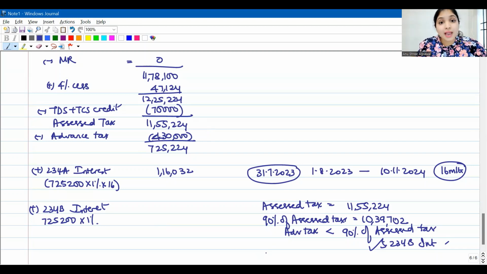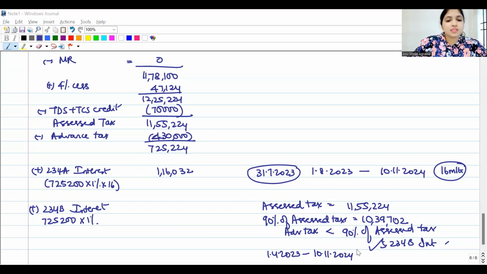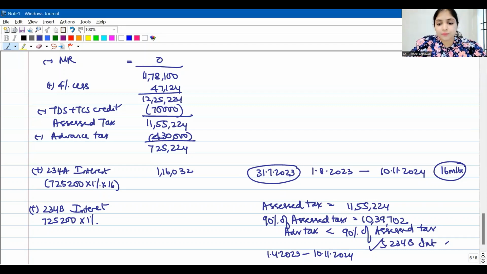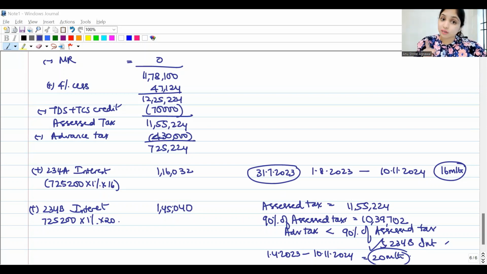234B interest will start at the beginning of the assessment year always. So 1st April 2023 till when are you paying tax now? When are you filing the return now? 10th November 2024. How long is this period? 23 to 24, 1 year. And then April, May, June, July, August, September, October, November, 8 months after that. So 12 months plus 8 months, this is going to be 20 months. So for 20 months, this is going to be how much? 7,25,200 into 1% into 20, 1,45,040.